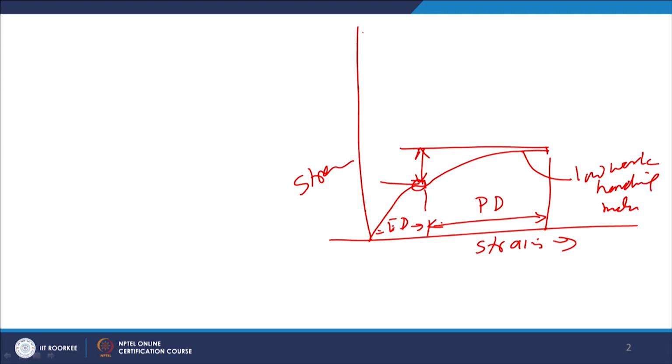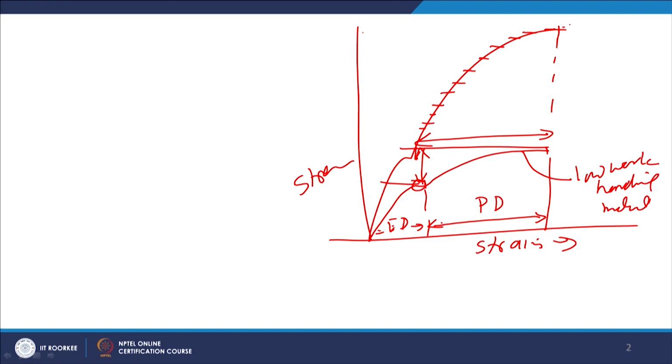hardening metal. On the other hand, there may be a metal system which may deform very rapidly, where for the same strain value the stress requirement may increase drastically. For per unit change of strain, the stress requirement is significantly high for this other metal system, which suggests that it is getting work hardened due to the deformation more rapidly.